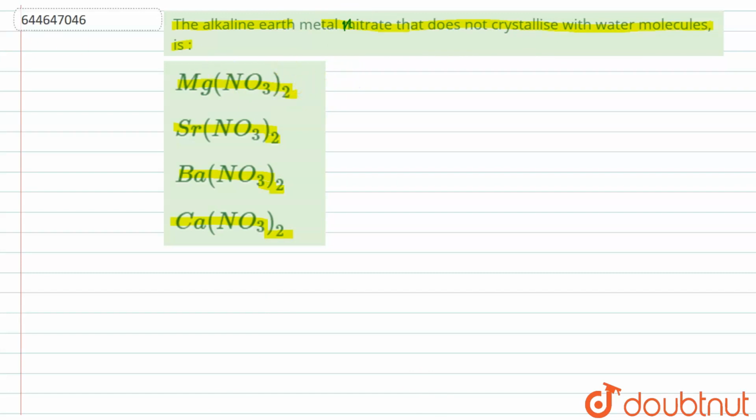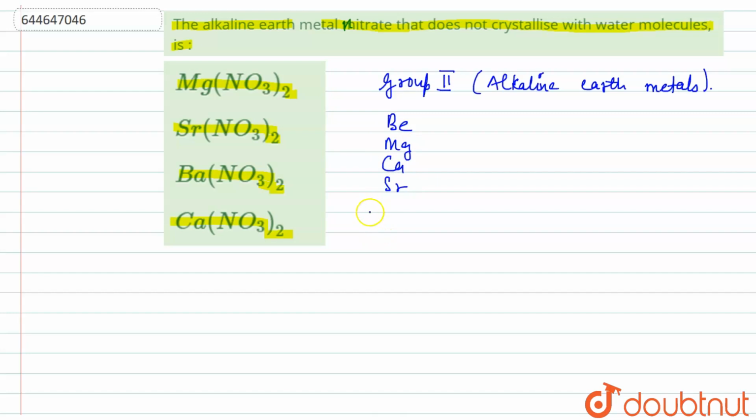As we know, alkaline earth metals are the group 2 elements, and the series goes as beryllium, magnesium, calcium, strontium, barium, and radium. The alkaline earth metals are electropositive and possess 2 electrons in their outermost shell, so they form 2+ cations and they are highly reactive.